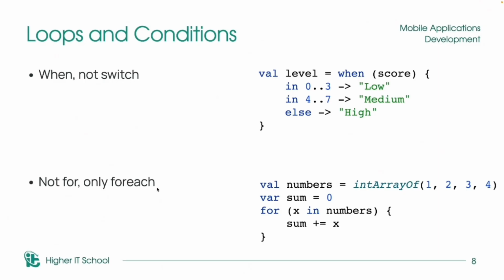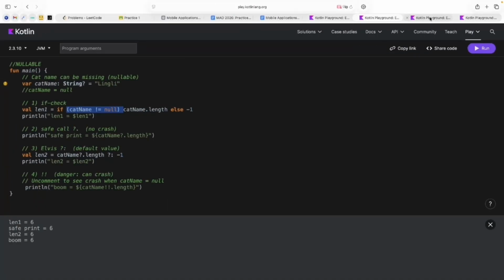And in the Kotlin language, we don't have the traditional for loop like in Java or in C++, where you can create something like for, int, and so on. We have only the for each loop, and it will look like this. For the link to one item of our list, the link to the list, it's an int array, for example, and we can do something with our items. Let's go to the examples.